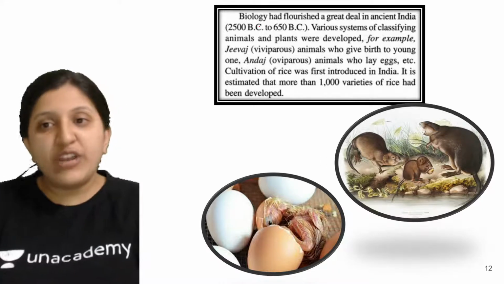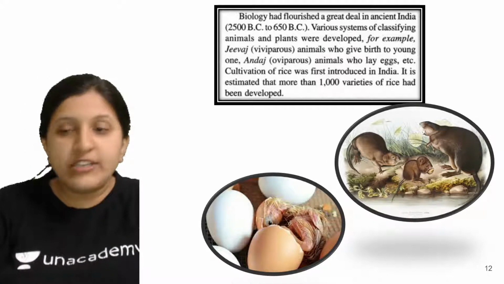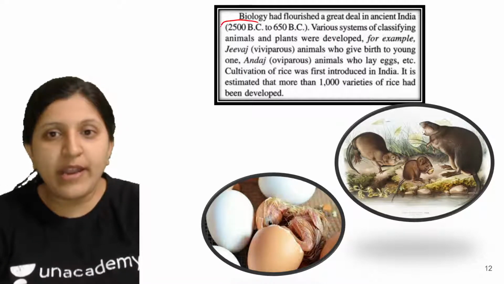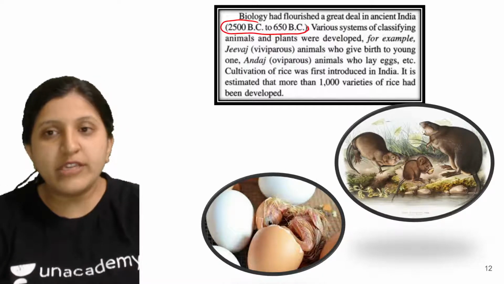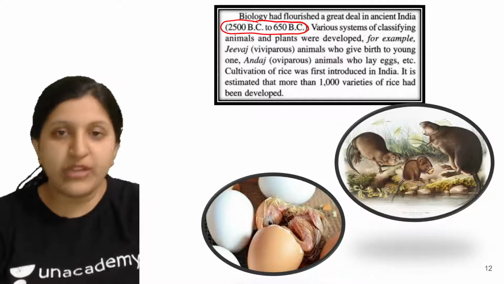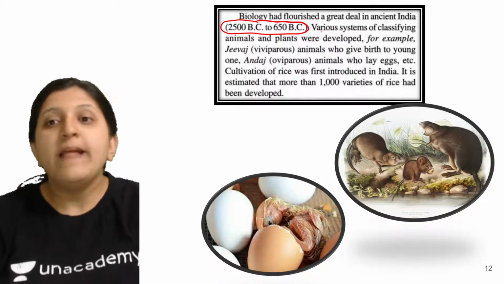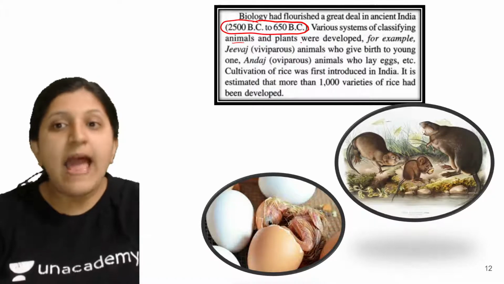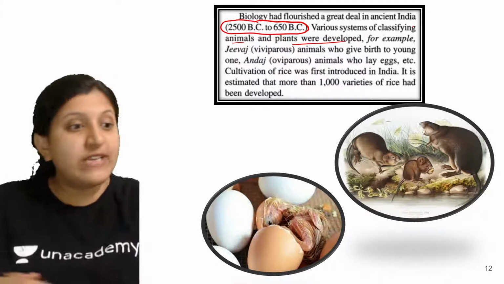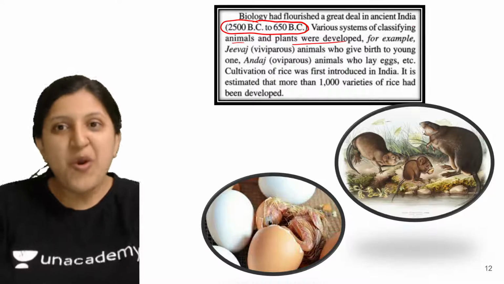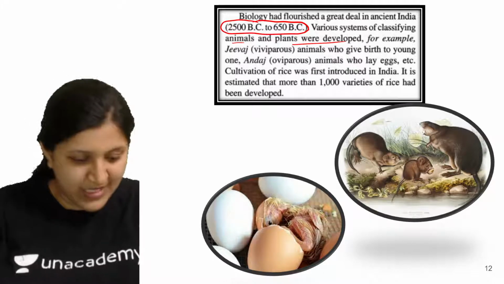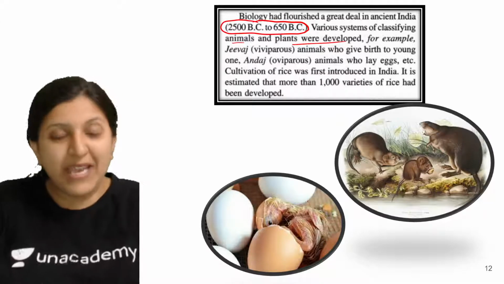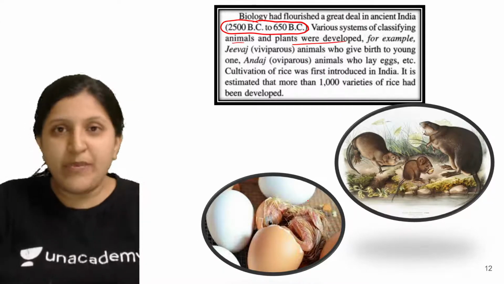Biology had flourished a great deal in ancient India. Okay, so this particular period, that is 2500 BC to 650 BC, that is before Christ, various systems of classifying animals and plants were developed. So who was the first person who classified these living organisms? That was mainly based on the observable character.